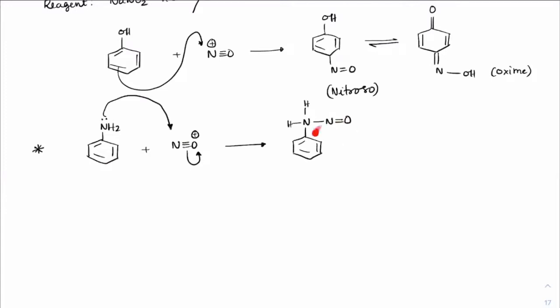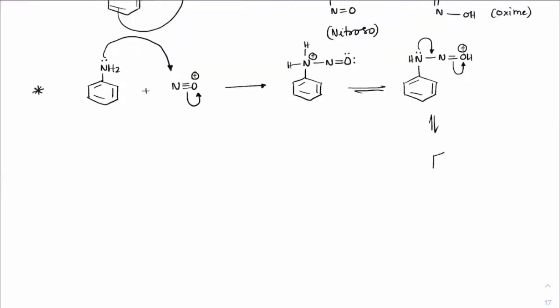Now, once you get this form here, this nitrogen has a positive charge on it. So the oxygen present on this N double bond O will take away this H plus. It gets rearranged to that form. So we will get this as NH, N double bond OH plus. Since it is OH plus, oxygen will try to pull its electrons away, so the lone pair present on nitrogen will support it. And thereby, we will again get a similar form here, where we would have NH plus double bond NOH.